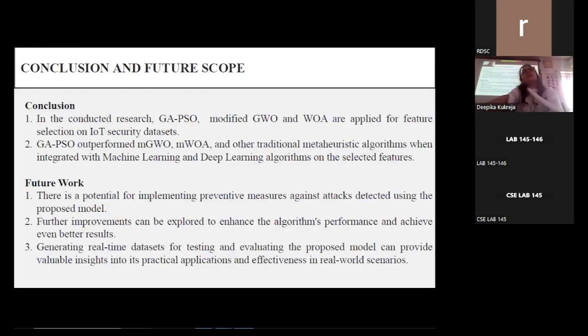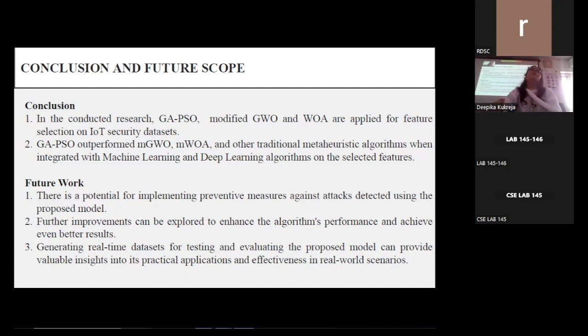So concluding my work, we can conclude that in this conducted research, GAPSO, modified gray wolf optimization and whale optimization algorithm are applied for feature selection in the area of IoT security using data sets. GAPSO outperformed modified gray wolf optimization, modified whale optimization algorithm and other traditional meta-heuristic algorithms, which are standard algorithms used without any modification, when they are integrated with machine learning and deep learning algorithms on the selected features.